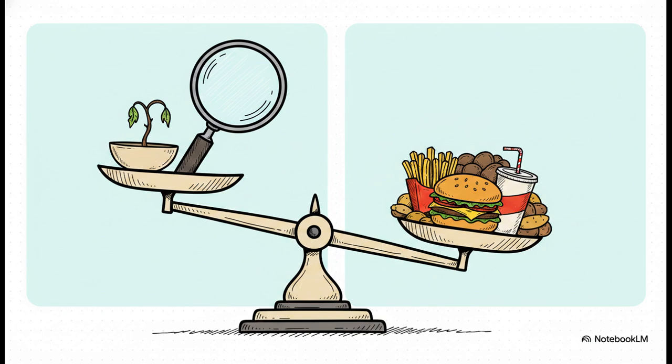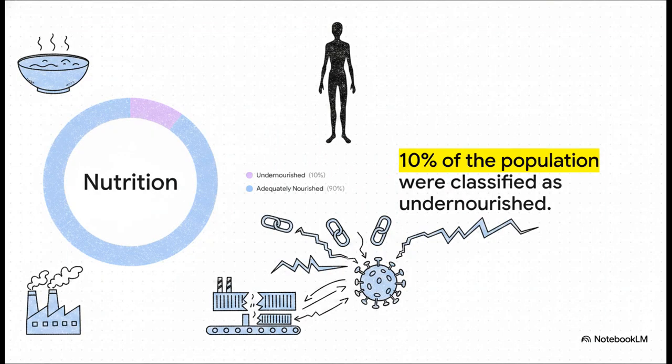Now, while both are huge global issues, our main focus today is going to be on the devastating impacts of undernutrition. Just to put this into perspective, right now, roughly 10% of the entire world's population faces this persistent threat of undernourishment. That is 1 in 10 people waking up every single day without the basic physiological fuel their bodies need just to function normally. And unfortunately, as you probably know, this whole situation was recently and severely exacerbated by the COVID-19 pandemic, which completely shattered global supply chains and local economies.